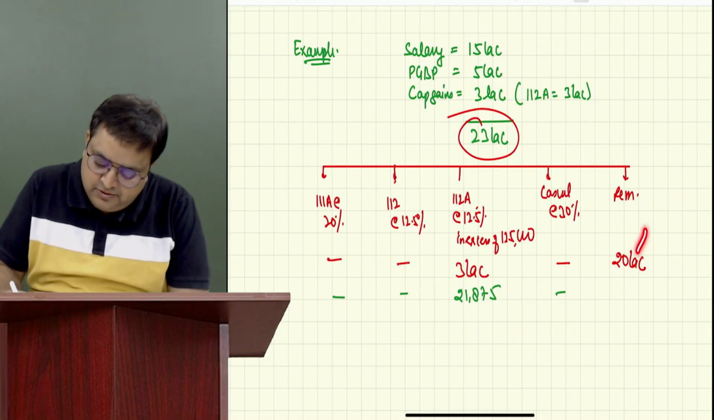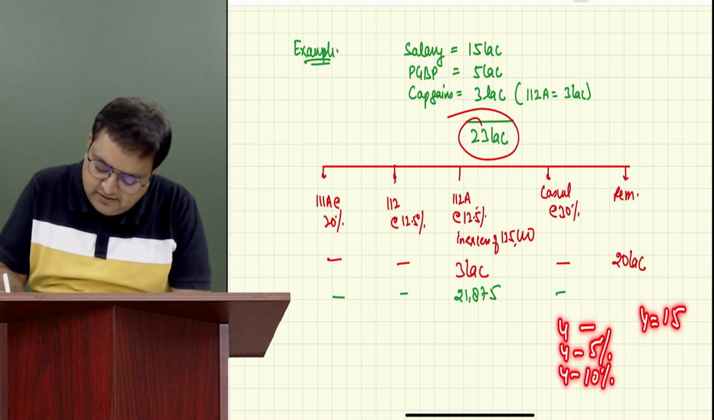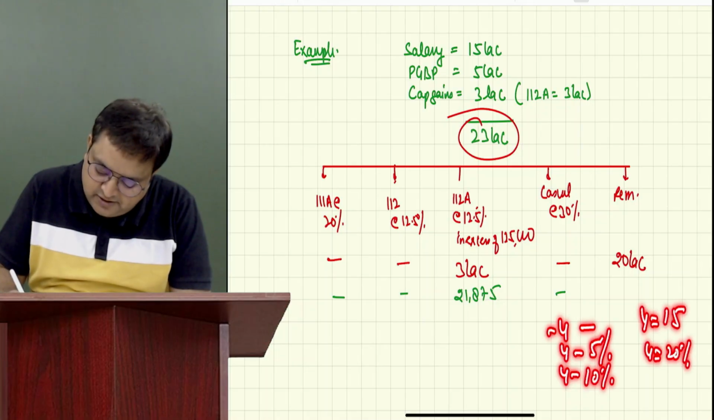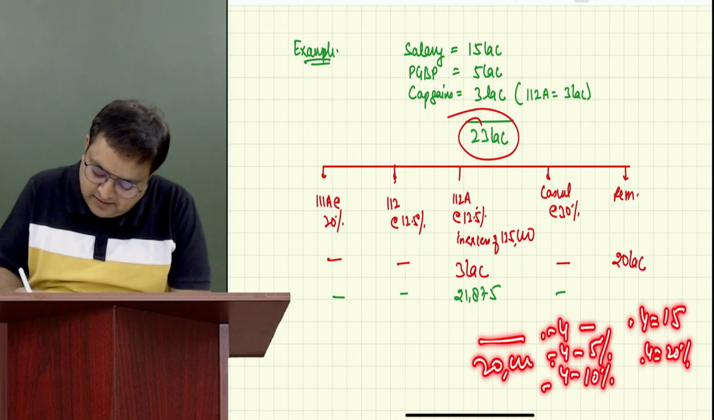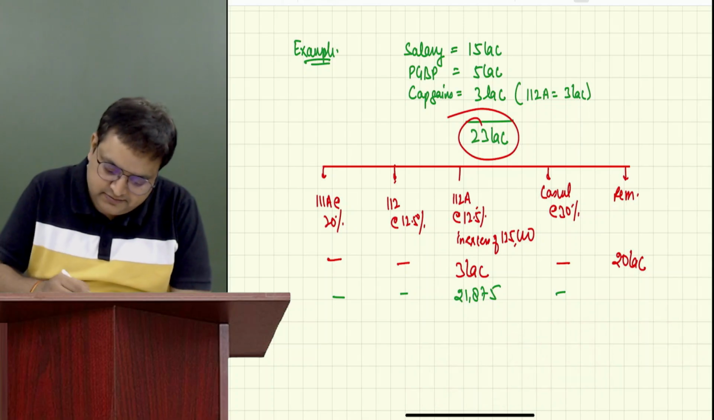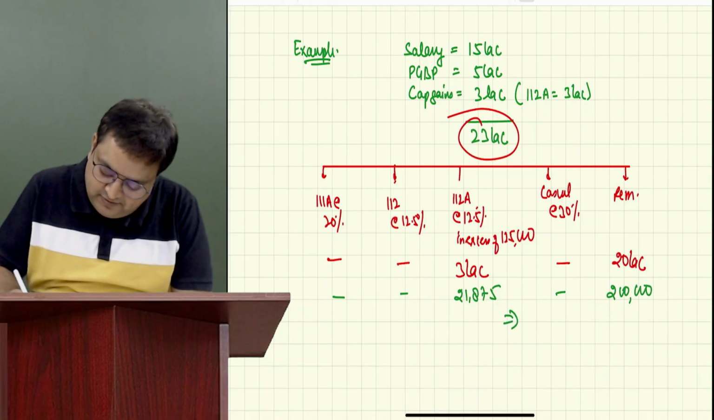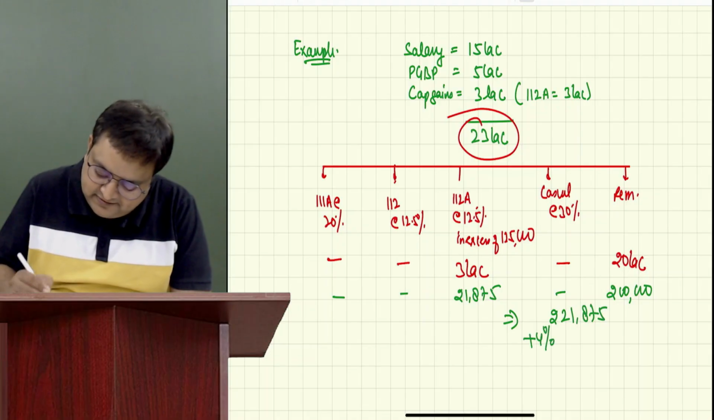But we know 20. First 4 lakh nil, next 4 lakh 5%, next 4 lakh 10%, next 4 lakh 15%, next 4 lakh 20%. 1, 2, 3, 4, 5. This is 0, this is 20, this is 40, 60, and 80. I believe 2 lakh. Yes, sir. Very good. So this will become 2,21,875 plus 4% cess. Simple.